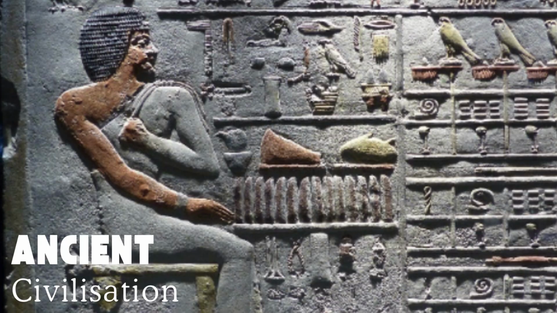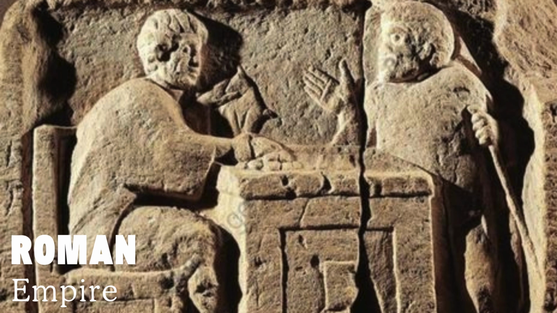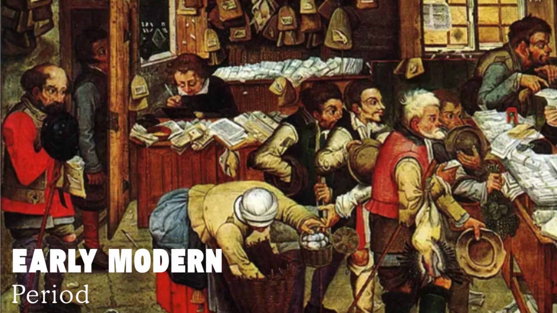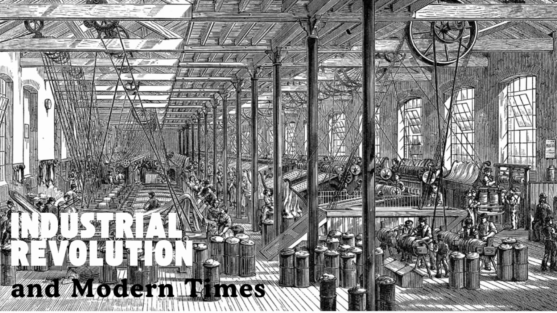In ancient Mesopotamia, people paid taxes in goods and labor to support public works. The Egyptians taxed land and harvests to fund their grand projects. During the Roman Empire, a sophisticated tax system funded military expansions and infrastructure. Let's fast forward to medieval Europe, where taxes were often collected in goods by feudal lords. The early modern period saw monarchs imposing trade and income taxes to fund their ambitions. By the 19th century, the Industrial Revolution transformed economies, and modern income taxes emerged as a key revenue source.